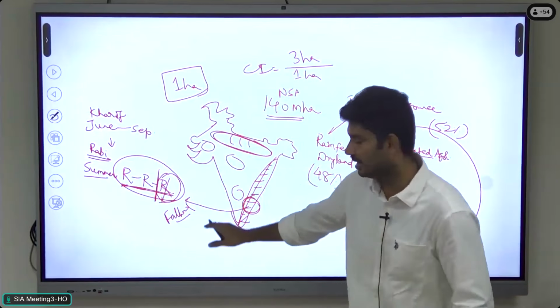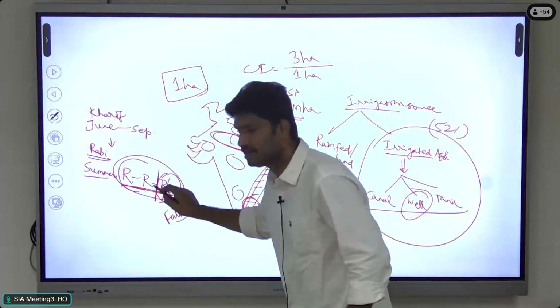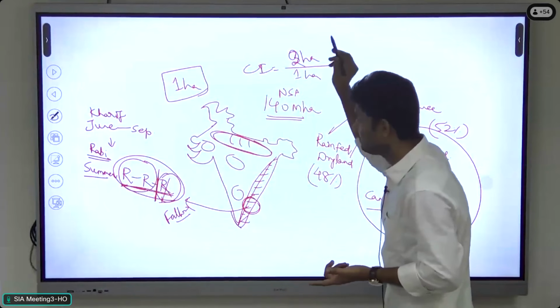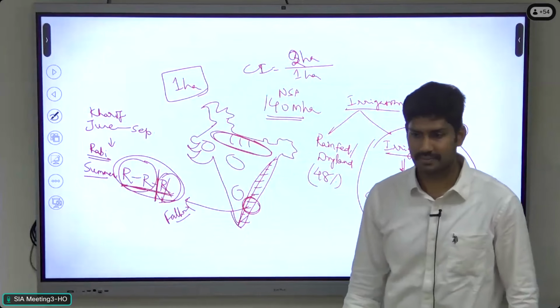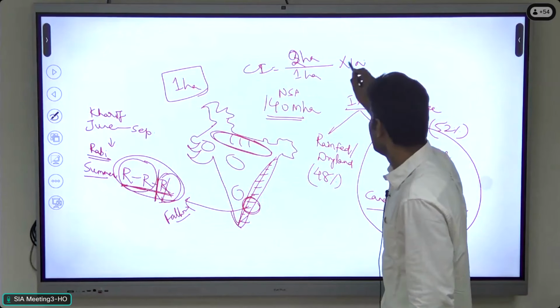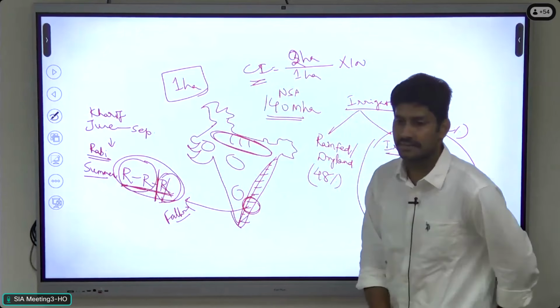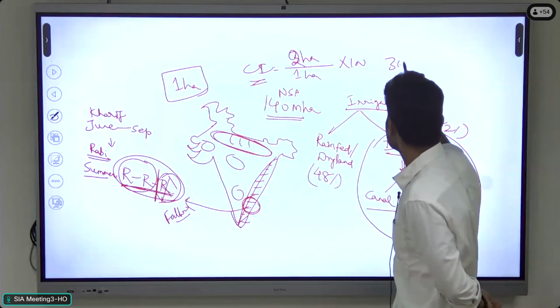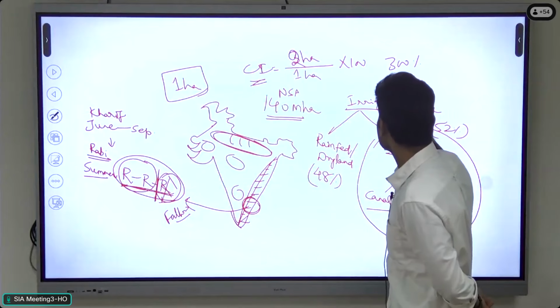So sometimes they go for 2 crops in a single year, and the gross cropped area is 2 hectares. By applying this formula, you get the cropping intensity, either 300% or 200% based on the number of crops in a single year.